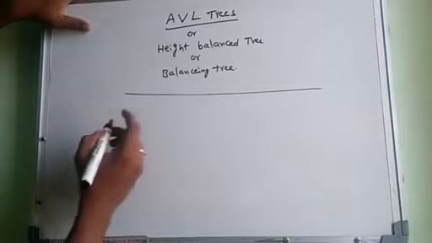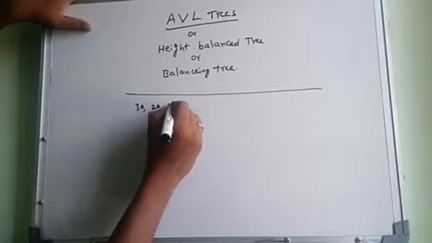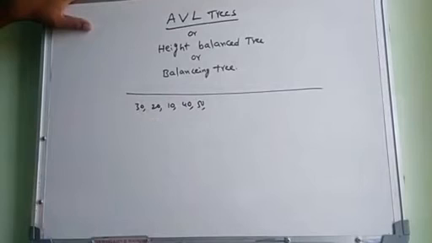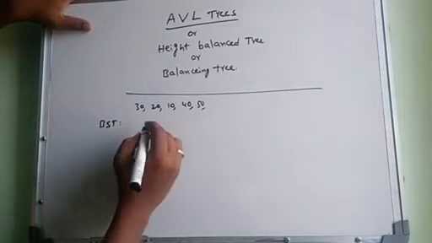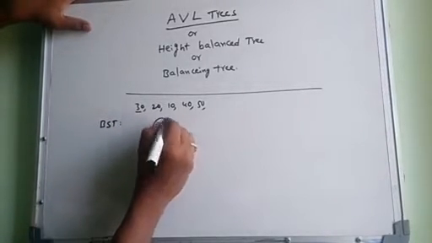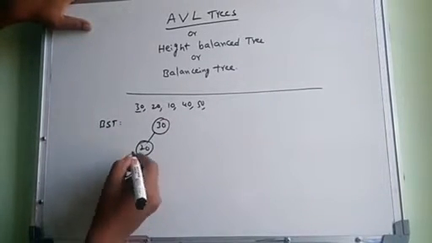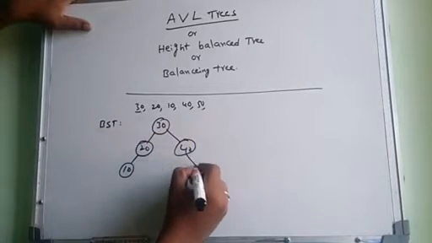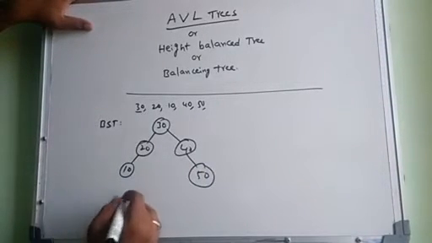So let us take an example: 30, 20, 10, 40, 50. By using these numbers, first construct a binary search tree. Take the first node as the root, 30. 20 is on the left. 10 is less than 20, so it goes to the left side. Next, 40 is greater than 30. Next, 50 is greater than 40 and 30. So it is a binary search tree.